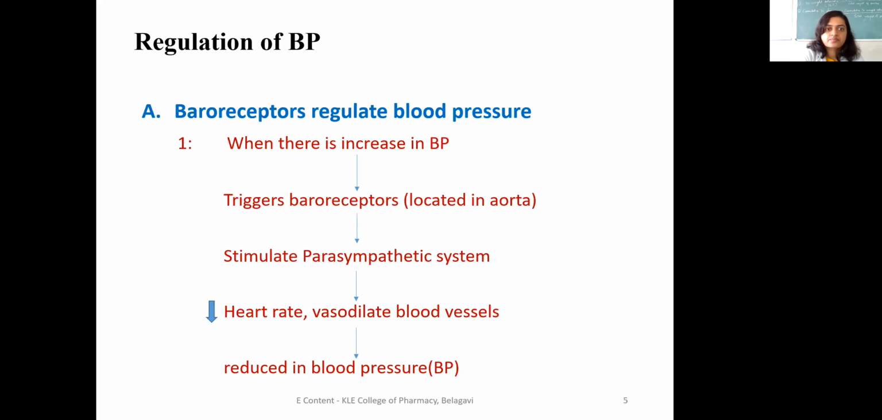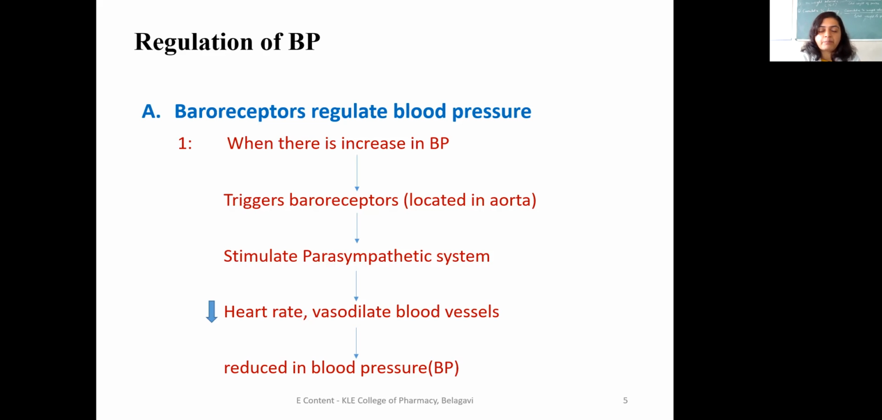Next, regulation of BP. How is BP regulated? Here also there are three different methods, and we'll learn them one by one. First is that baroreceptors regulate blood pressure. We know that in the heart there are baroreceptors, and these baroreceptors are present especially on the aorta. On the aorta region, there will be presence of baroreceptors.